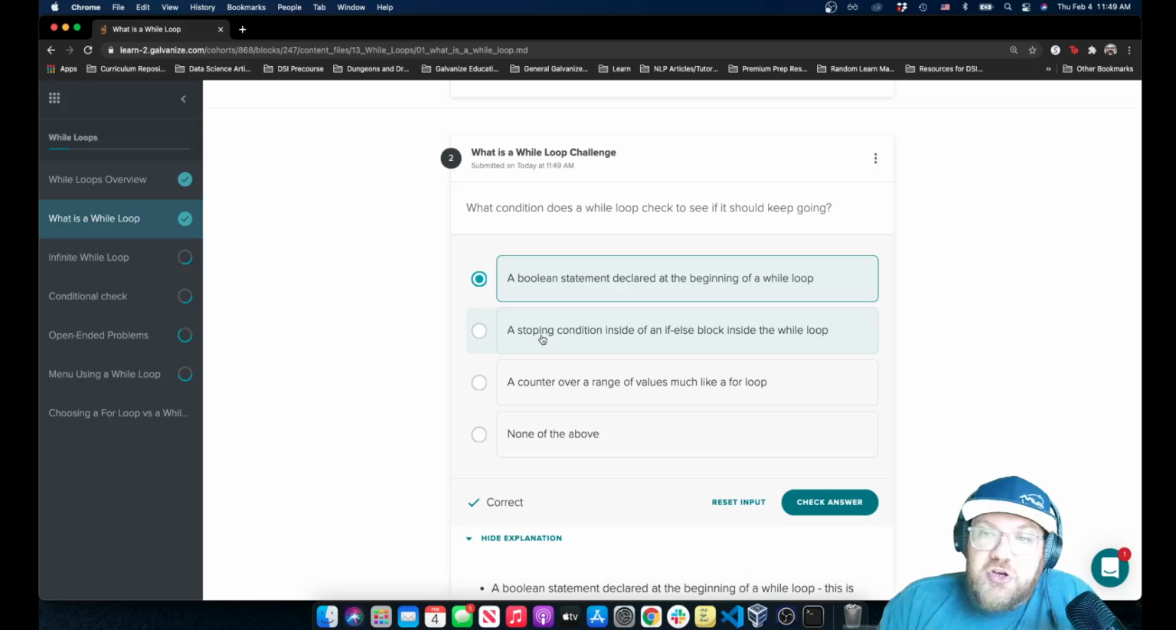You technically could make a stopping condition inside of an if-else block inside the while loop if you were to use like the break command, right? Which would break the loop and go ahead and move on with what's next in the code after the loop. But typically that's not very Pythonic. That's not what you would want to do. You're going to want to use that while loop followed by a conditional statement.